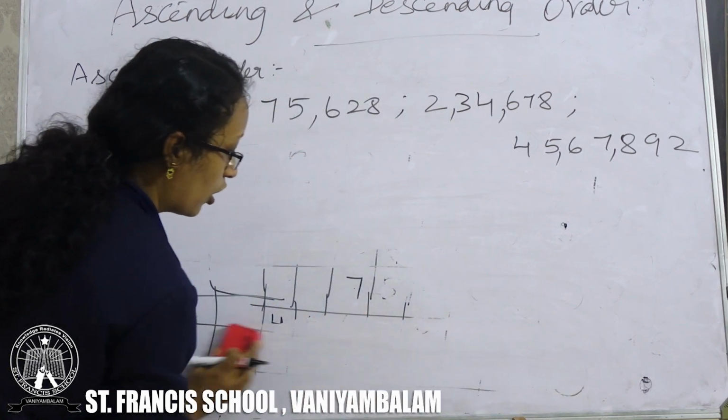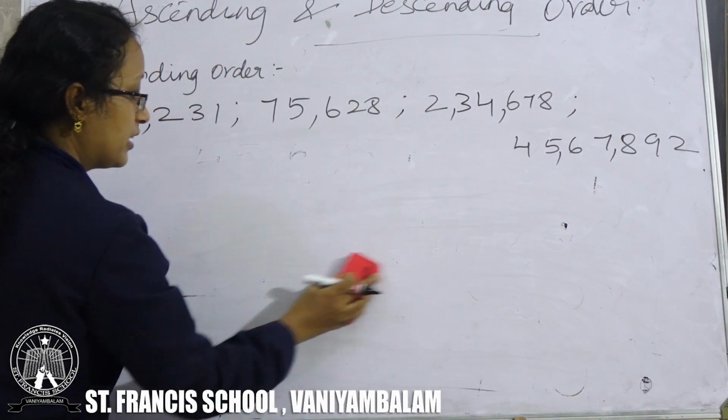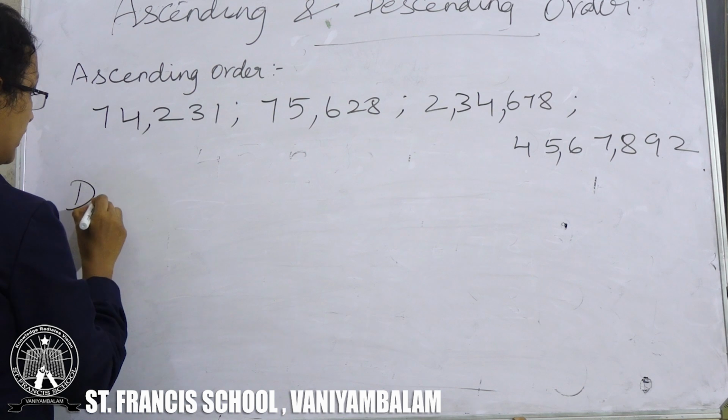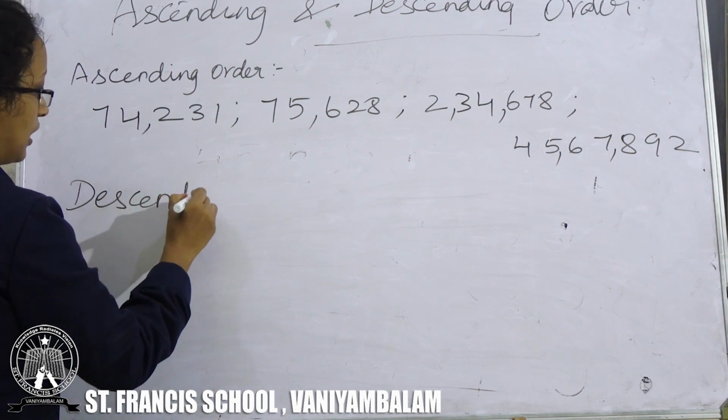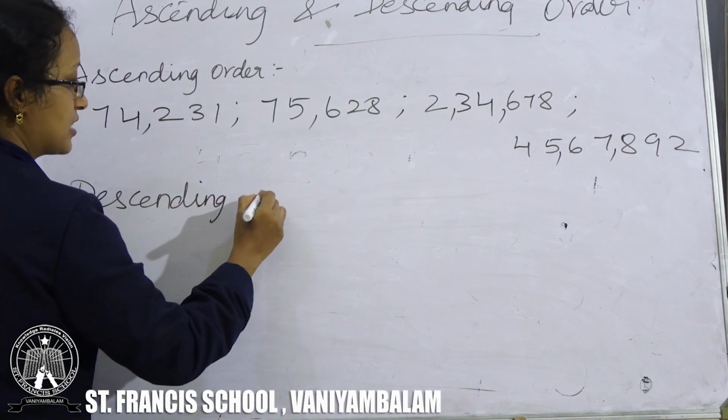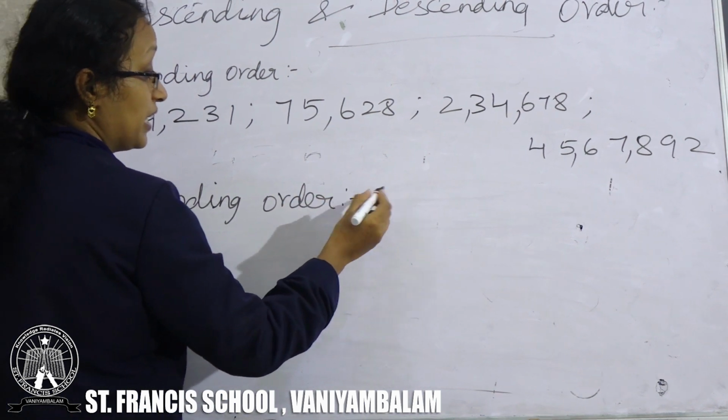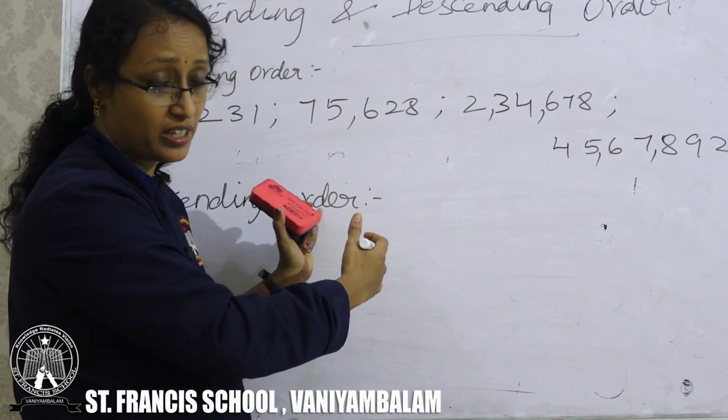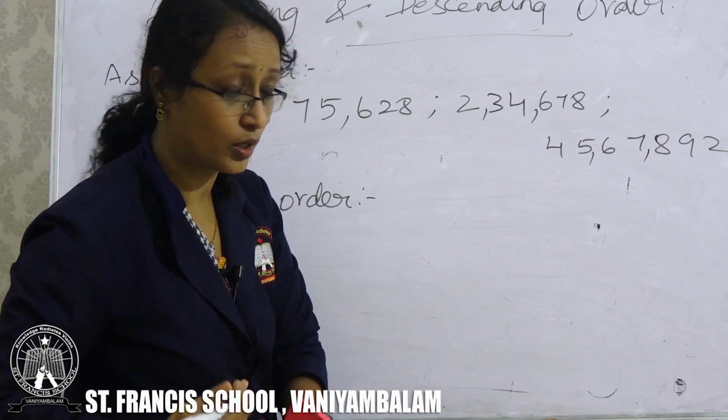Okay, I think you got the table, right? So I will tell you how to write the descending order from the ascending order itself. For the descending order, you have to check which is the bigger number. Write the bigger number first. Then you have to come downwards.